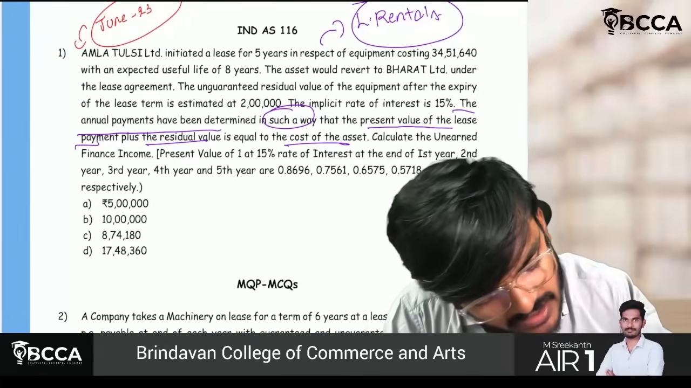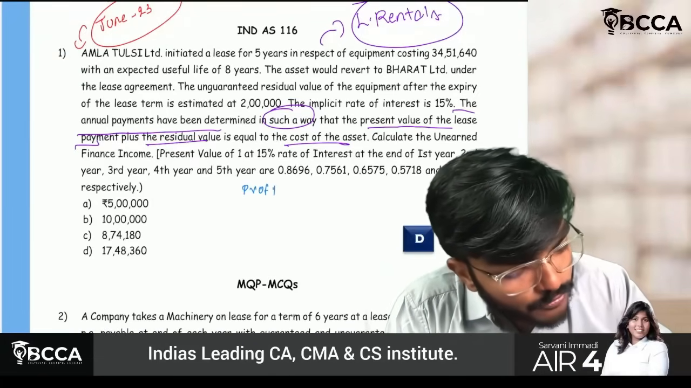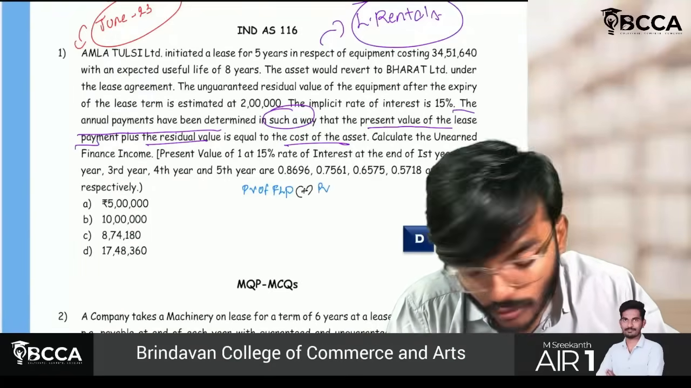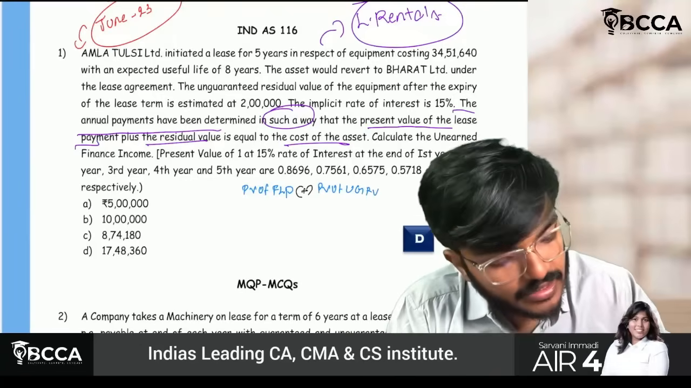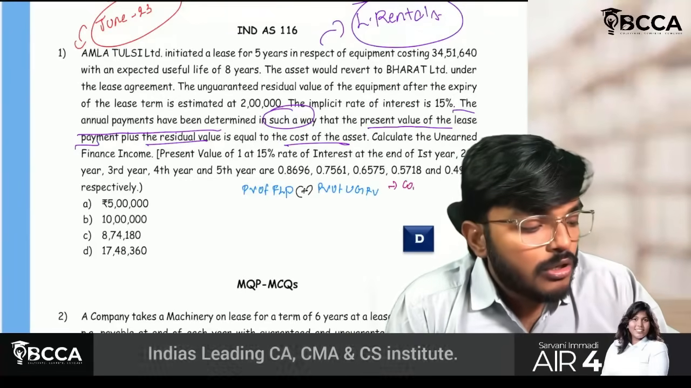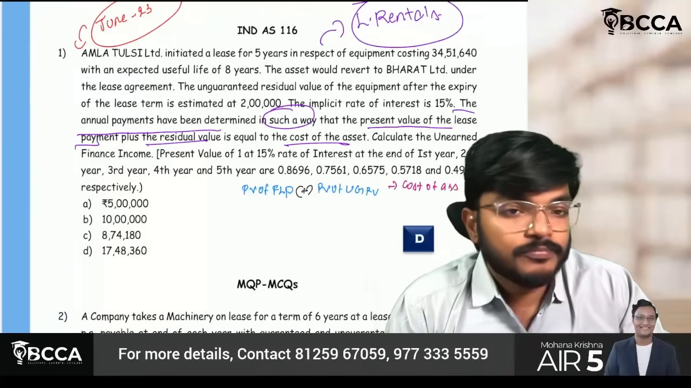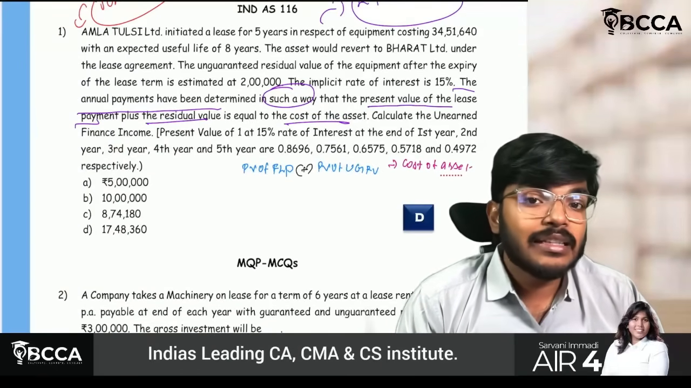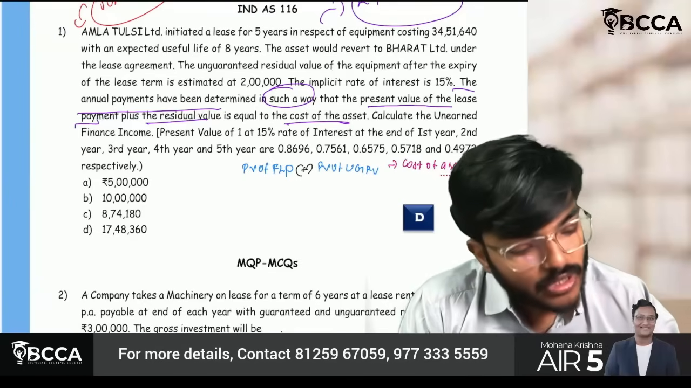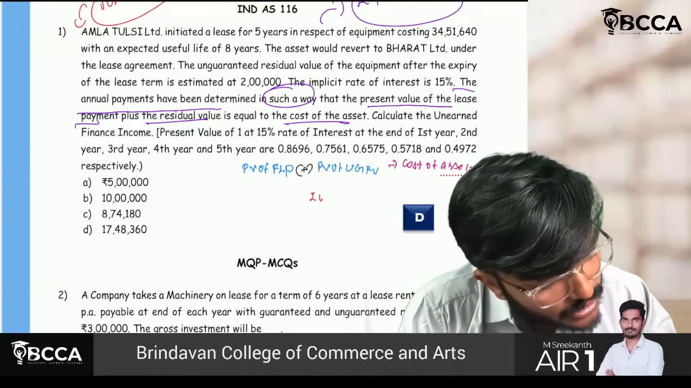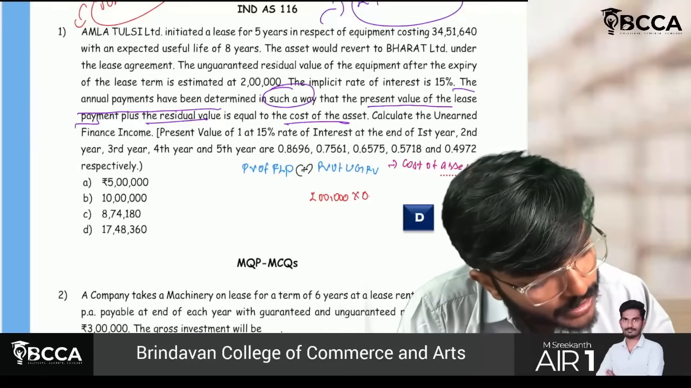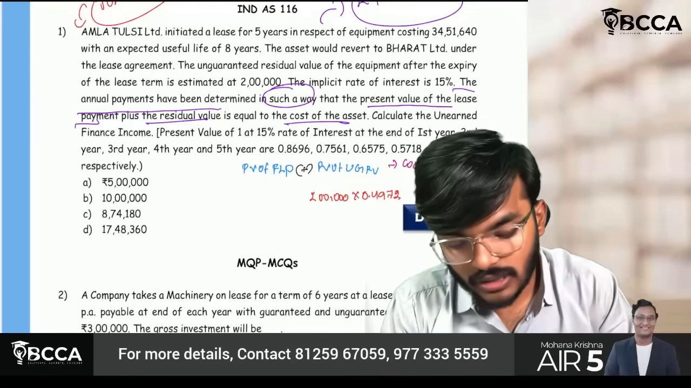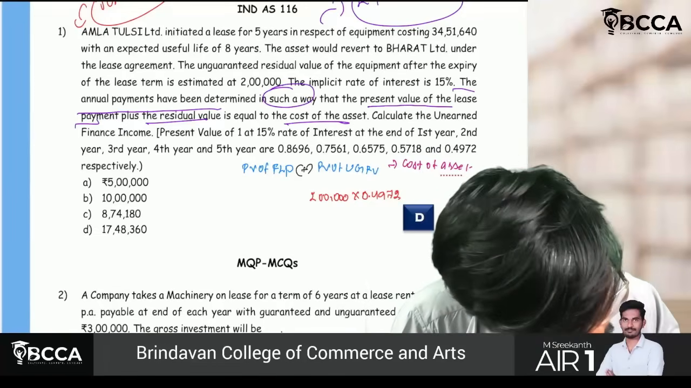What they are trying to say is, the present value of future lease payments plus the present value of UGRV equals the cost of the asset. This present value of future lease payments we don't know. But sir, can't we calculate the present value of UGRV? Answer is yes. Sir, what is the UGRV which they have given in the question? They have given 2 lakh rupees into 0.4972. So 2 lakh into 0.4972, this we have to find out.